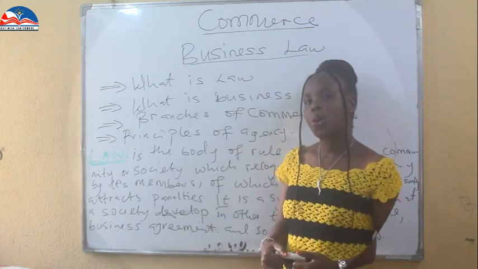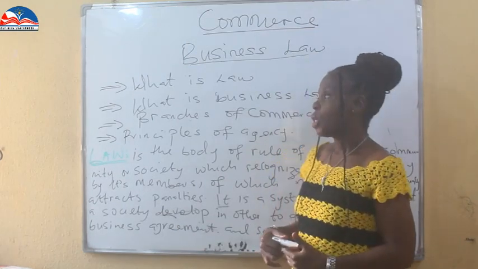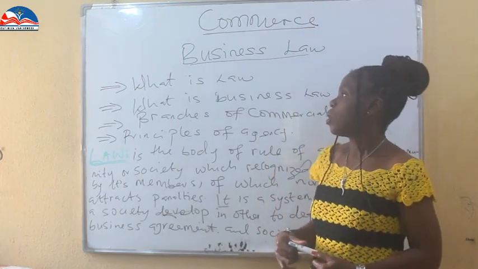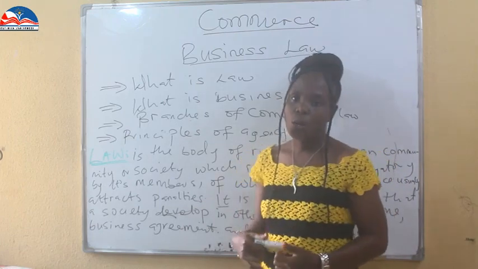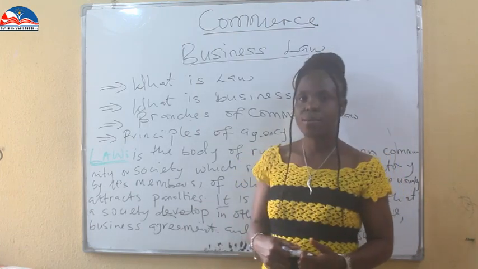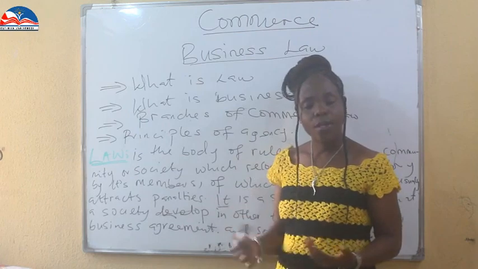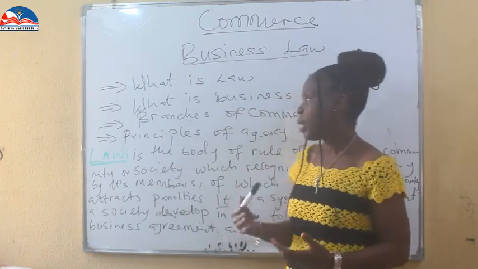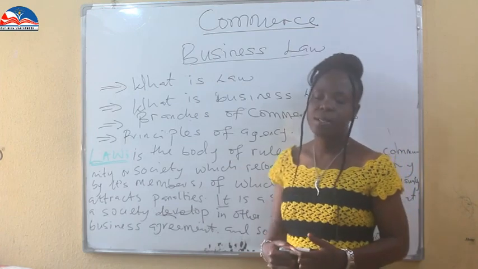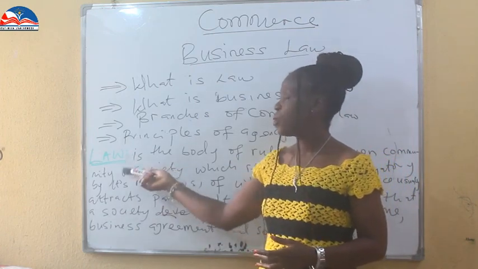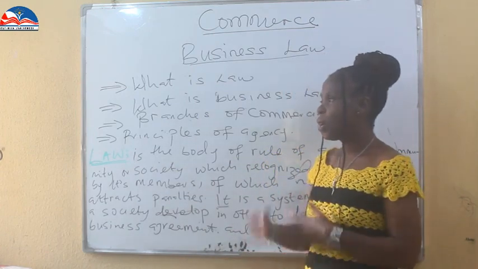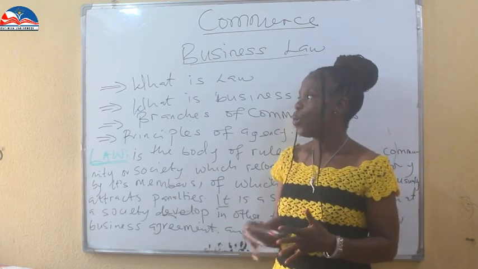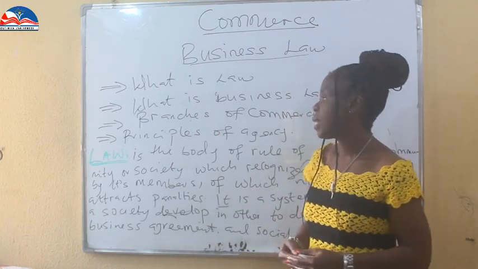So it's my pleasure. Business law is our topic. We'll look at different objectives: what is law, what is business law, what are the branches of commercial law, and then the principle of agency. So now let's look at law. After we've explained law, we will put business into it.